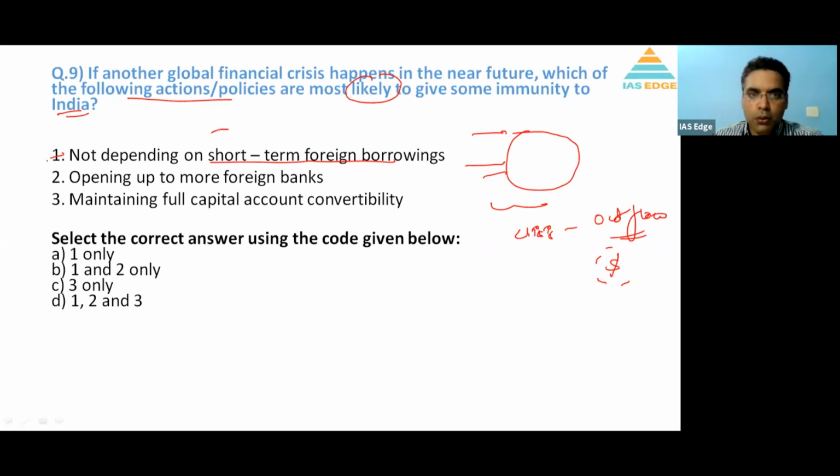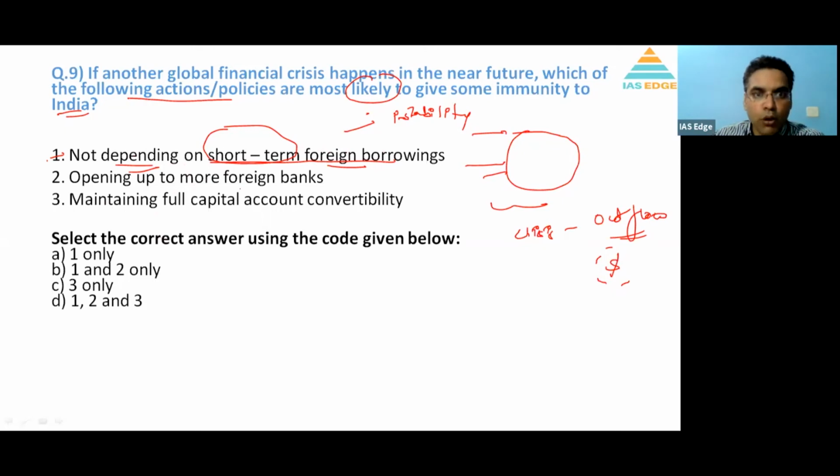So if there are short-term foreign borrowings, that is a challenging thing because that money will go outside and it will create instability in the financial market. And mostly short-term foreign borrowing also comes with high interest rates. So that is not right, so not depending on it is the right strategy. So this should be there.